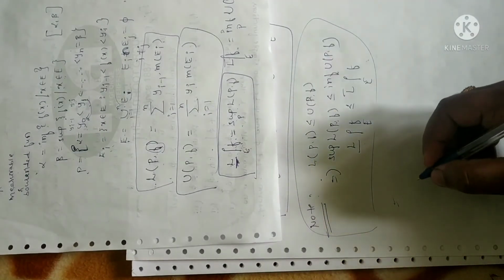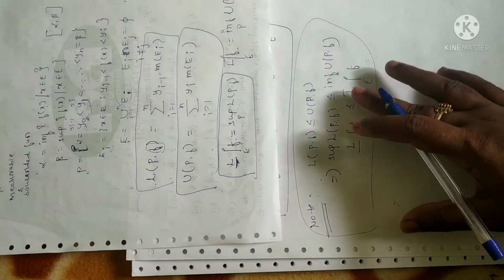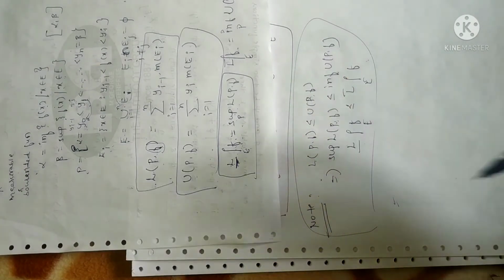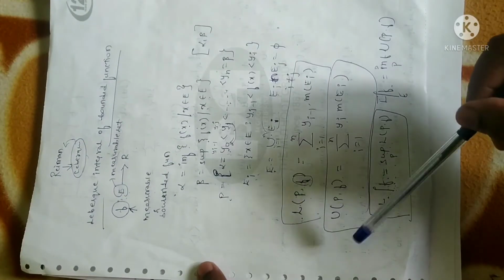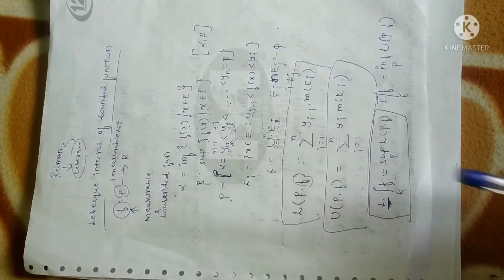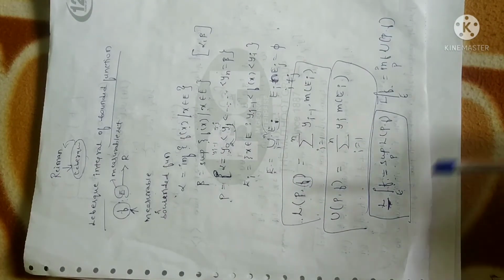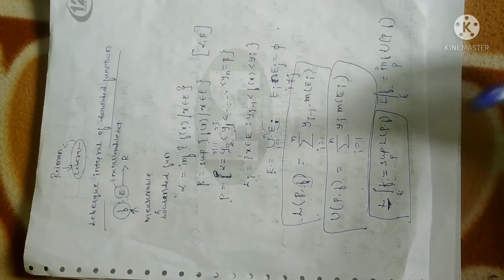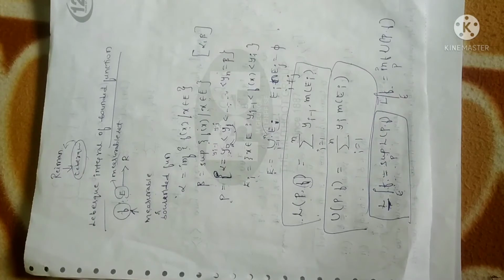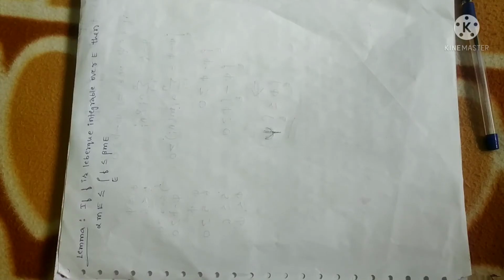Clear? Now let me solve one theorem based on the concept of Lebesgue integral of a bounded function. Hope the Lebesgue integral of a bounded function is clear. You have to remember this definition, that is lower bound of a partition P with respect to f and upper bound of a partition with respect to f, and upper Lebesgue integral and lower Lebesgue integral, when they are equal, we can say it is a Lebesgue integral of a bounded function f.